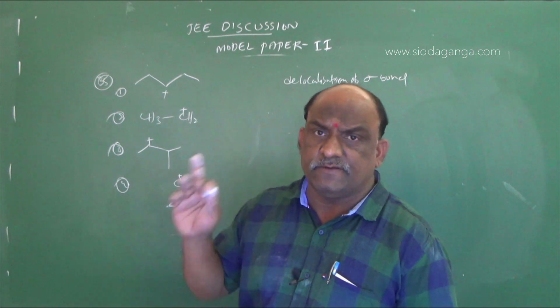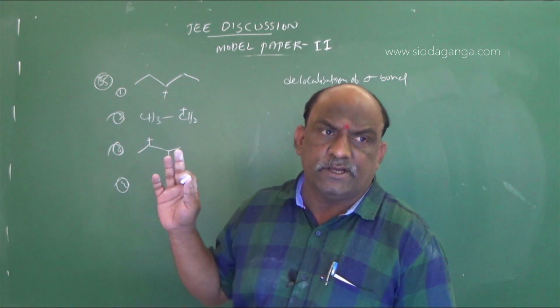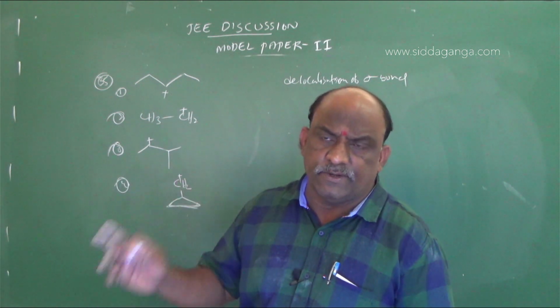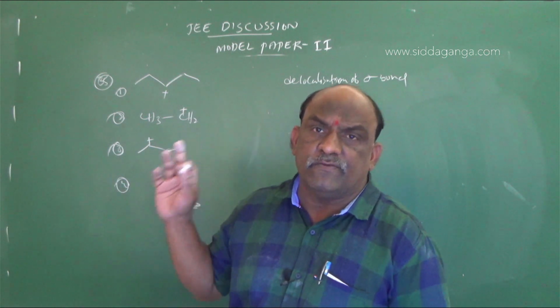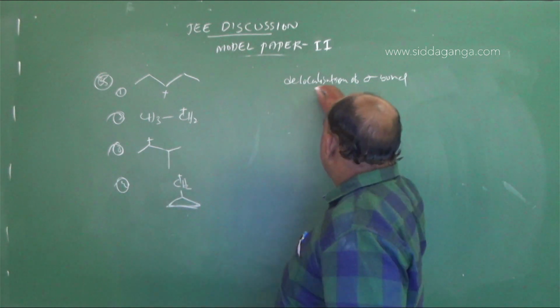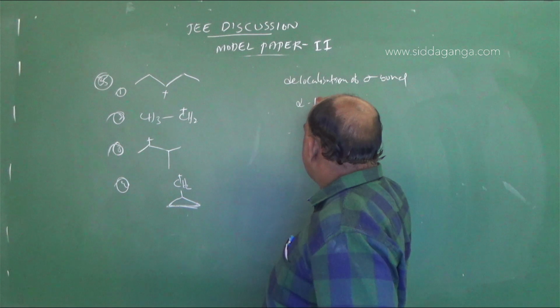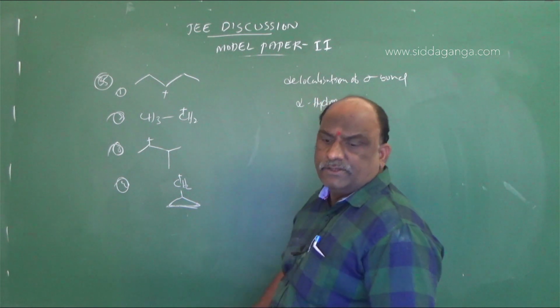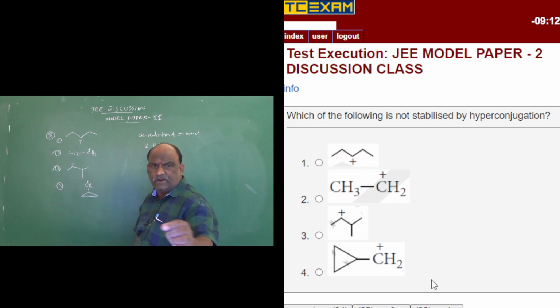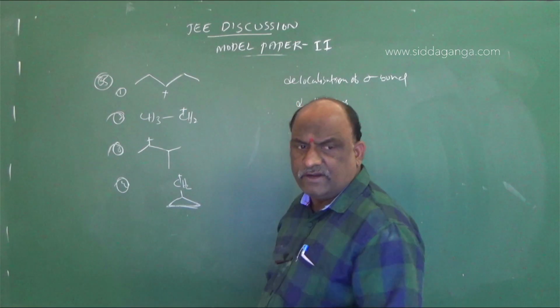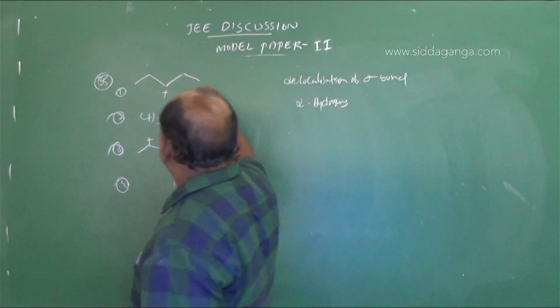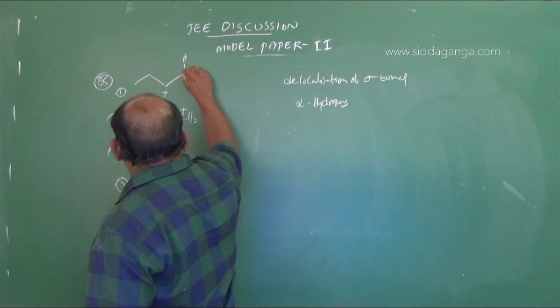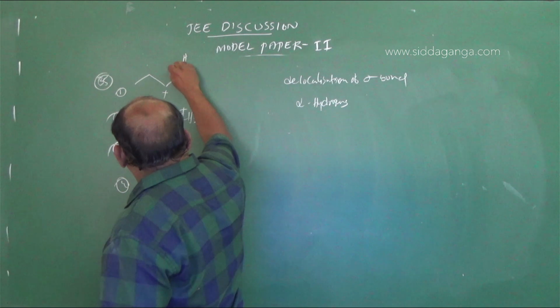When the sigma bond is delocalized, it is in conjugation with a pi bond, or in conjugation with a positive charge. It should have alpha hydrogens. These are the conditions. For delocalization we require alpha hydrogens. So the question, which of the following is not stabilized by hyperconjugation, means alpha hydrogens were there here, and like this delocalization will be there.